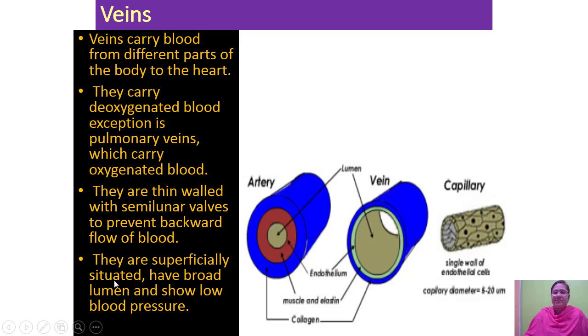They are superficially situated, have broad lumen, and show low blood pressure. This means the blood flows with a low pressure in the veins, and in the arteries the blood flows with high pressure. What is the meaning of superficially? It means they are situated above, not deeply.